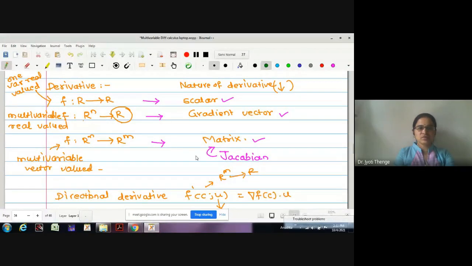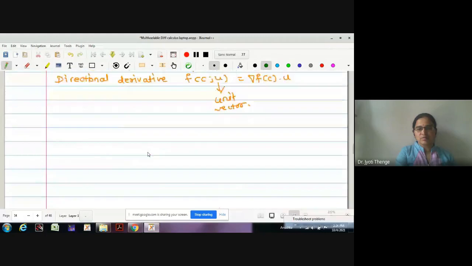In the last lecture, we studied some important concepts of multivariable differential calculus, that is, the mean value theorem. Before that, we saw the nature of the derivatives for different types of functions. A function of R to R type gives us the derivative as a scalar. A function of Rn to R type gives us the derivative as a gradient vector. And a function of Rm to Rn type gives us the derivative in the form of a matrix.